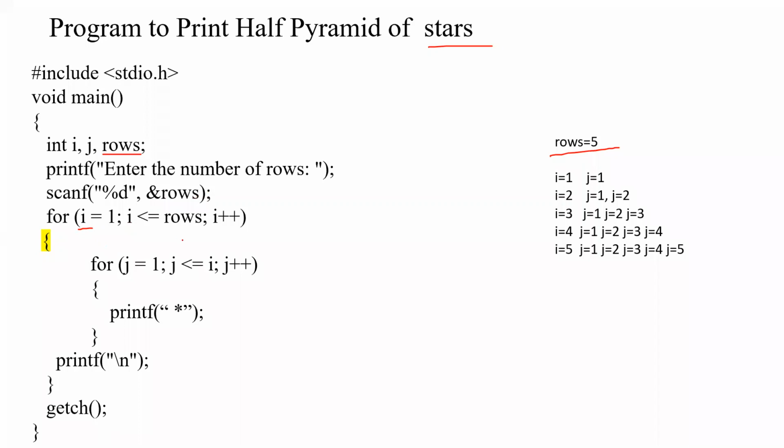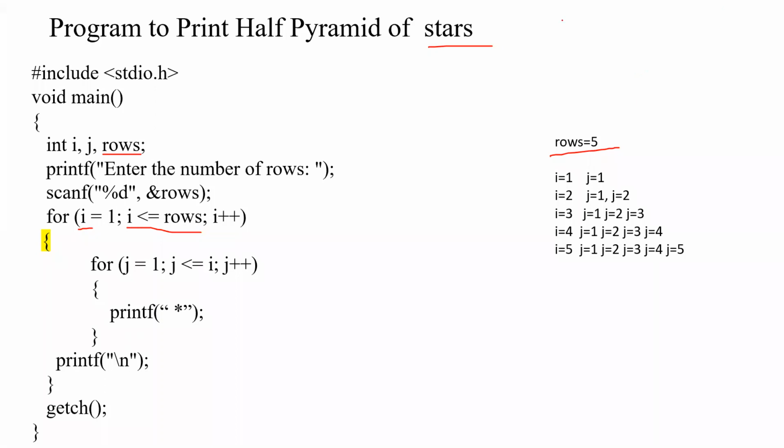Substitute the values and tell me the testing expression for the outer for loop. i equal to 1, and we have entered the number of rows as 5. Tell me the testing expression.